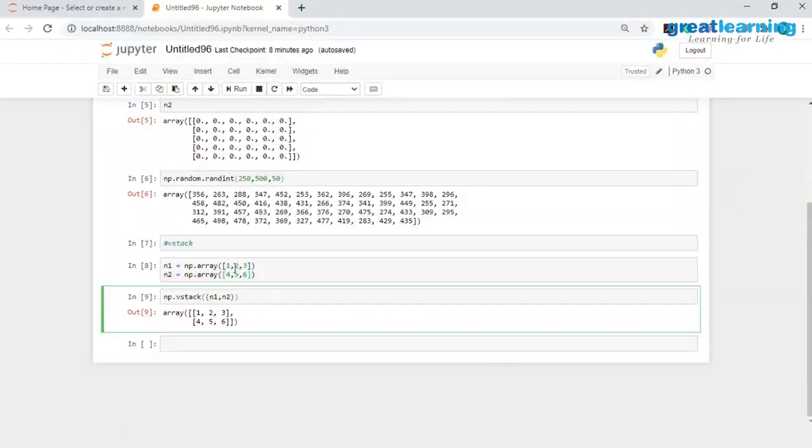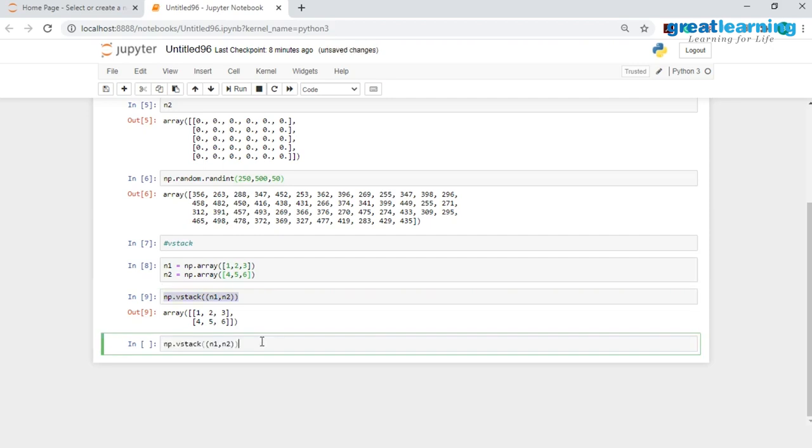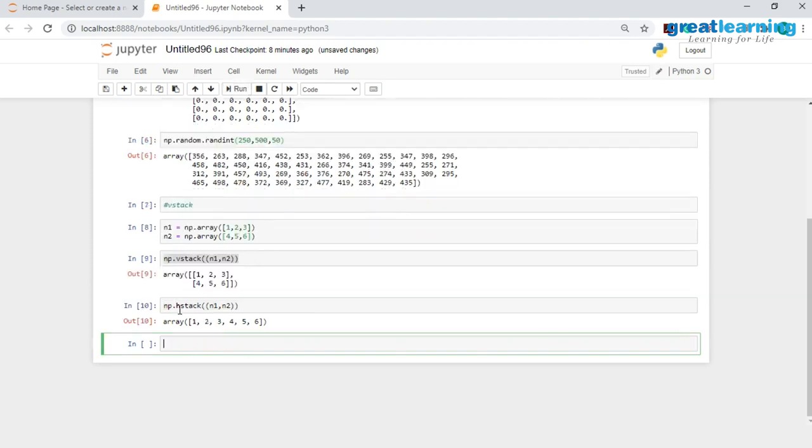So what I'll do is take the same NumPy arrays, and instead of np.vstack, I'll make a minor change over here and use np.hstack. And this time, as you see, I have 1, 2, 3 and 4, 5, 6 appended at the back end of 1, 2 and 3.